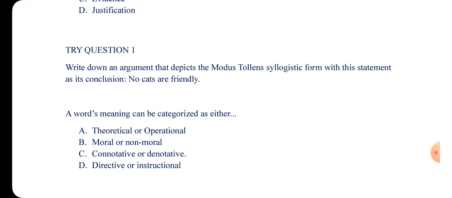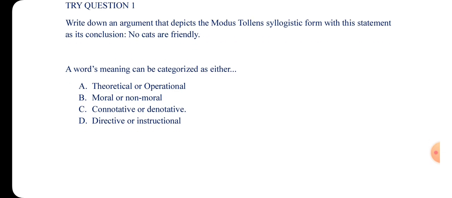And now the conclusion. Your conclusion should be that no cats are friendly. Please try your hands on it and let's see. I'll mark it. So try question one. Then you write your argument, and then I'll come and check for you. Please, if you do not take part in this, I don't know, but you have to do that, okay?